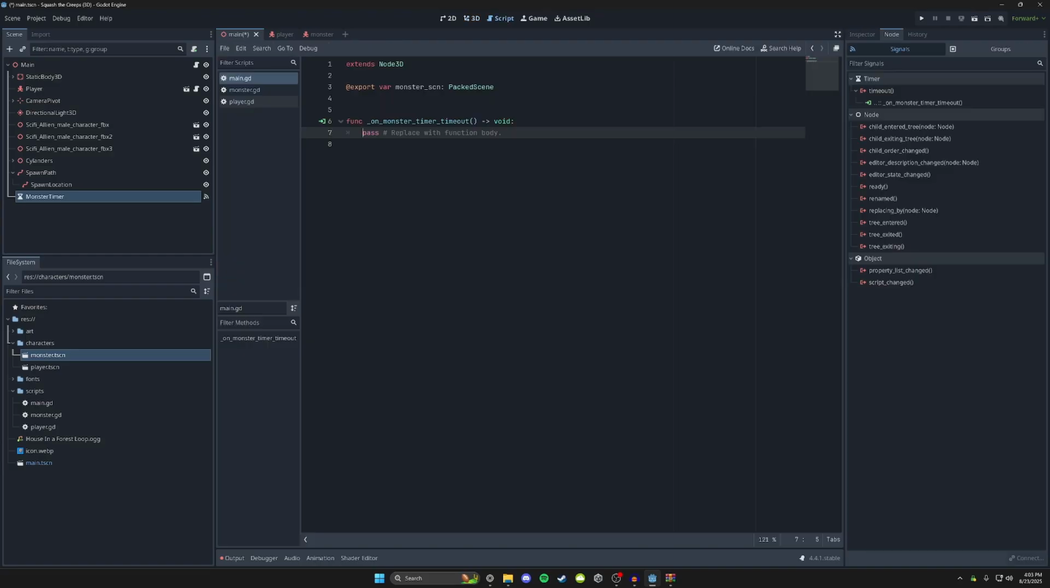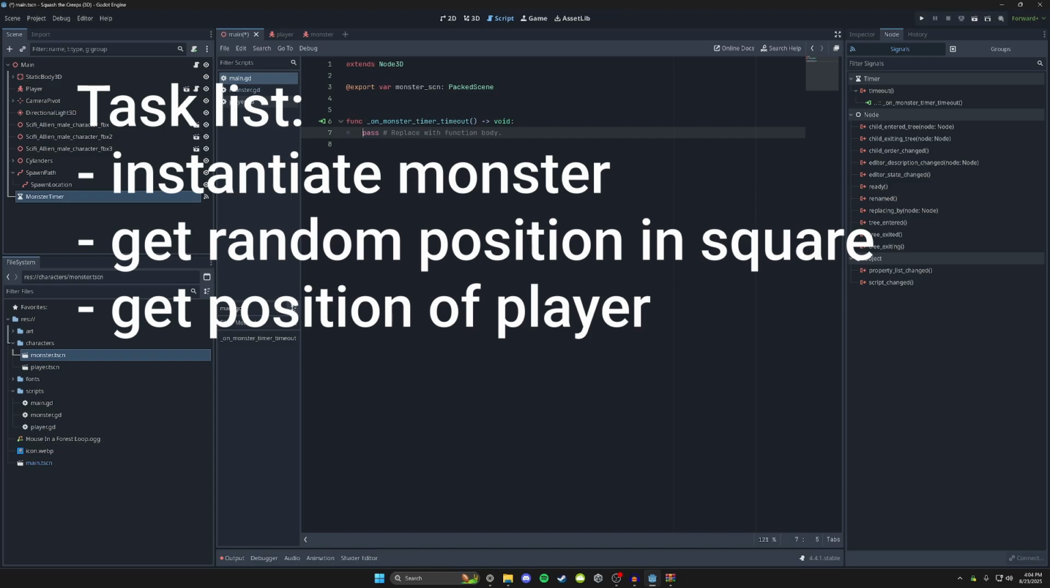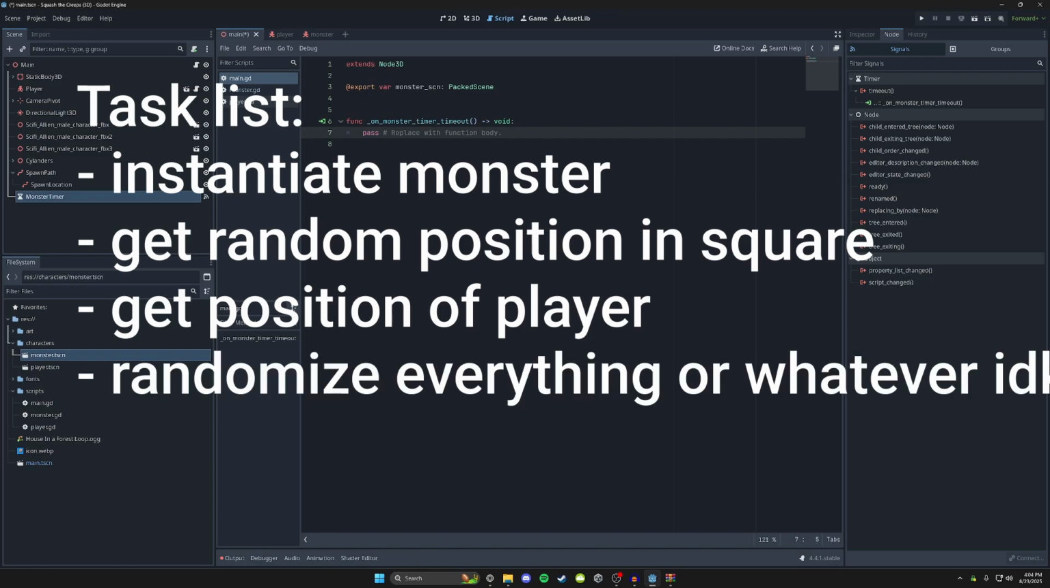Okay, so this script needs to do a couple different things. We need to instantiate the monster. We need to get a random position within that path, the square thingy. We need to get the player's position, and then we need to randomize everything using that method that we've made earlier. Go team.